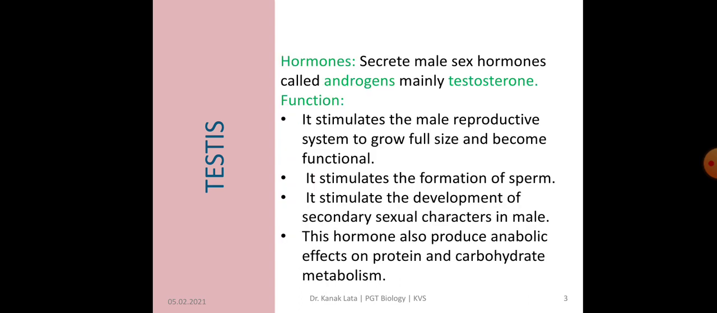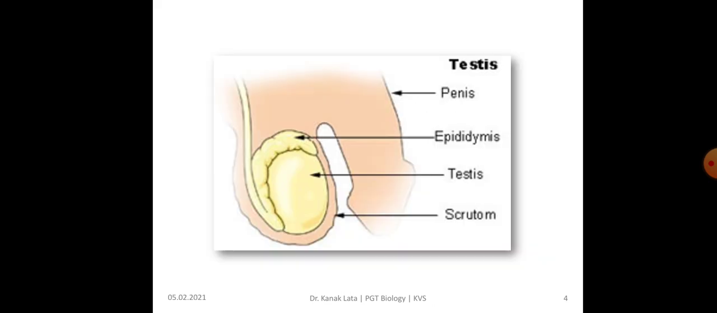The hormone secreted by testis is called androgens, and mainly it is testosterone. Testosterone helps in stimulating male reproductive system to become functional. Due to this hormone, there is stimulation of sperm formation as well as development of secondary sexual character in male. It also produces anabolic effects on protein and carbohydrate metabolism. Here is the diagram of testis.